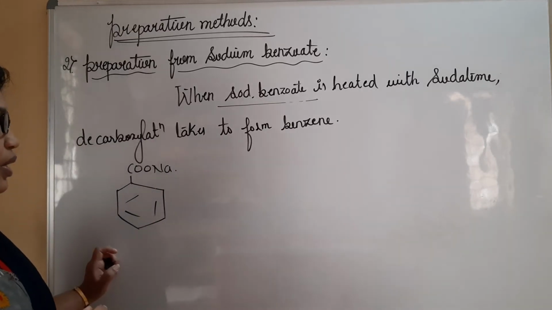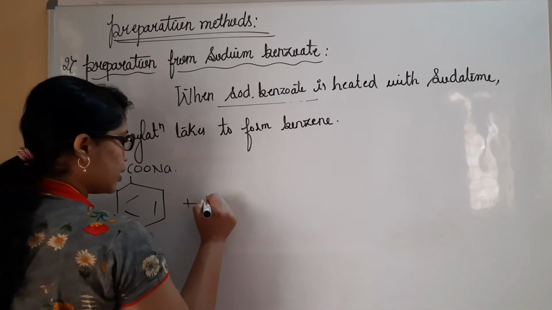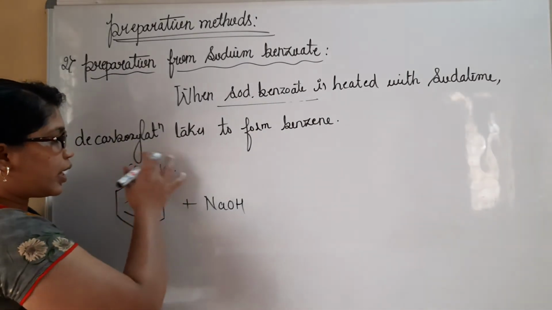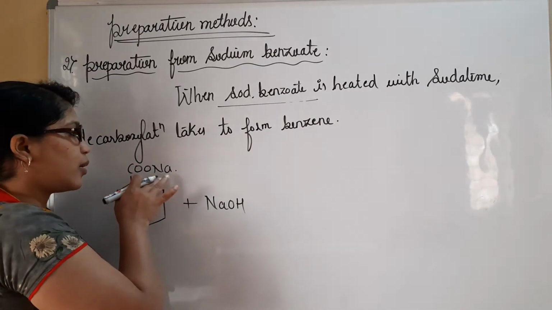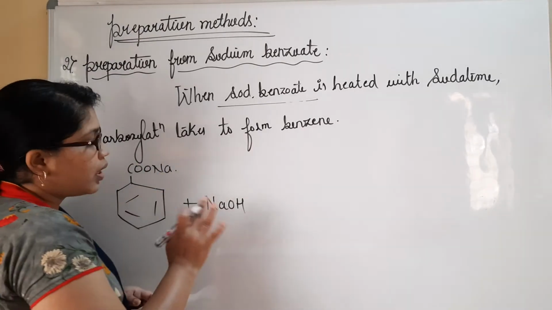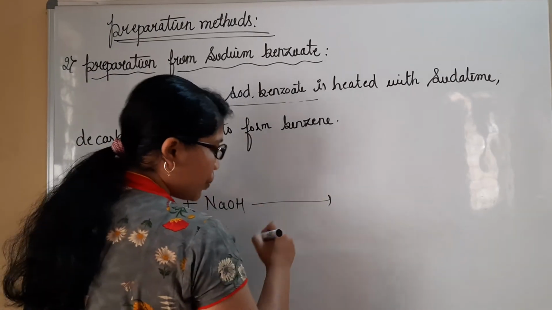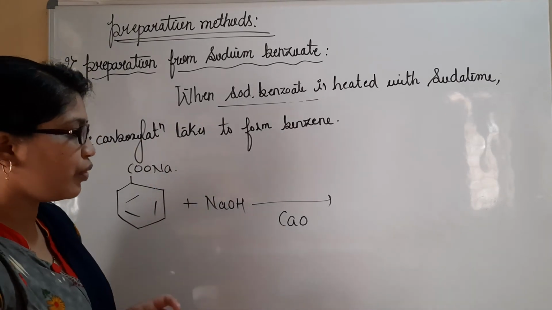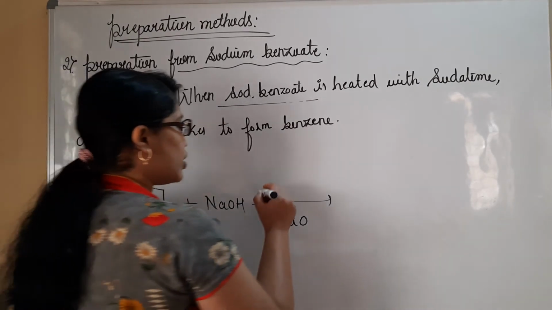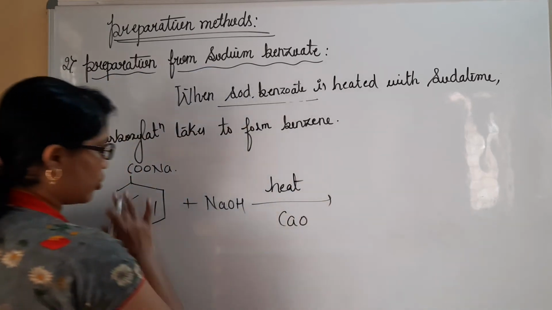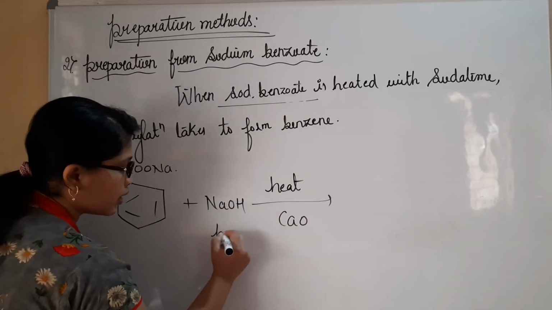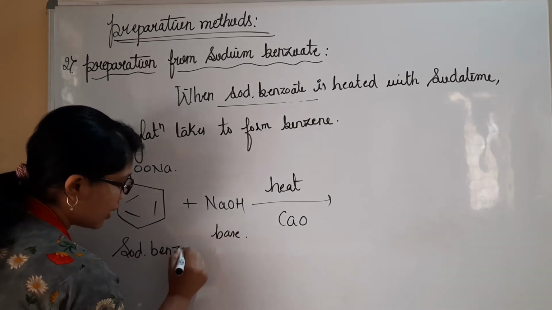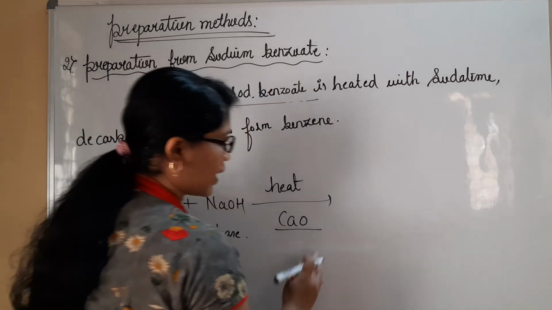So this sodium benzoate must be treated with NaOH, right? Excess NaOH we will be taking. One NaOH has changed, the hydrogen is replaced by Na, and then we have excess NaOH. Along with this we also have calcium oxide. The soda lime combination we need to take here, and it is going to be heated. The whole reactant molecules are going to be heated. This is a base, and we have taken sodium benzoate here. Together they are going to be heated in presence of calcium oxide.